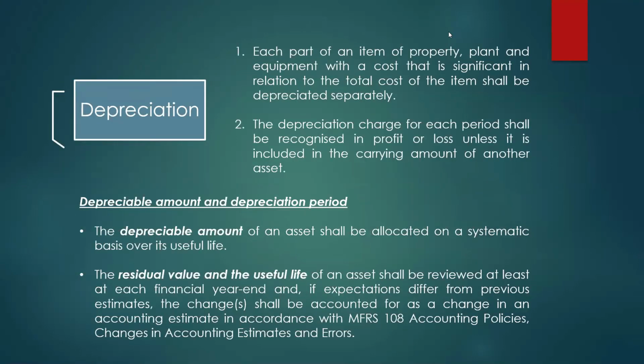Third, for depreciation, each part of an item of property, plant and equipment with a cost that is significant in relation to the total cost of the item shall be depreciated separately. Second, the depreciation charge for each period shall be recognized in profit or loss unless it is included in the carrying amount of another asset. Depreciable amount and depreciation period: the depreciable amount of an asset shall be allocated on a systematic basis over its useful life.